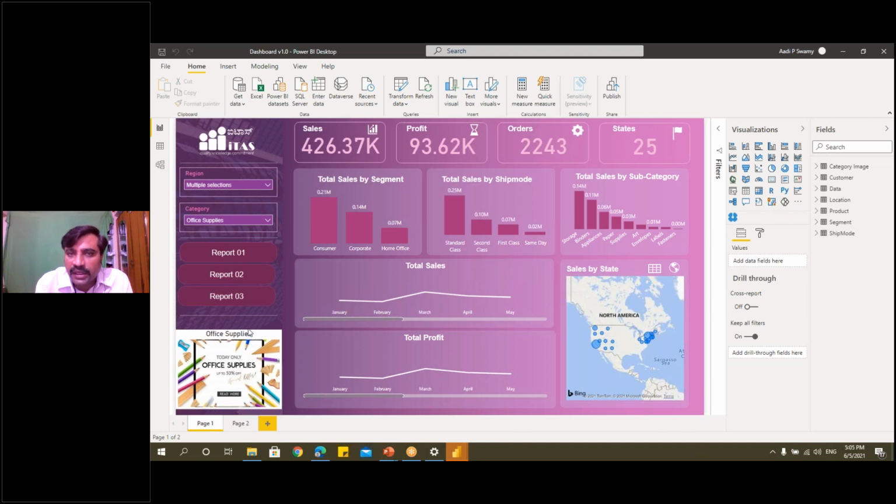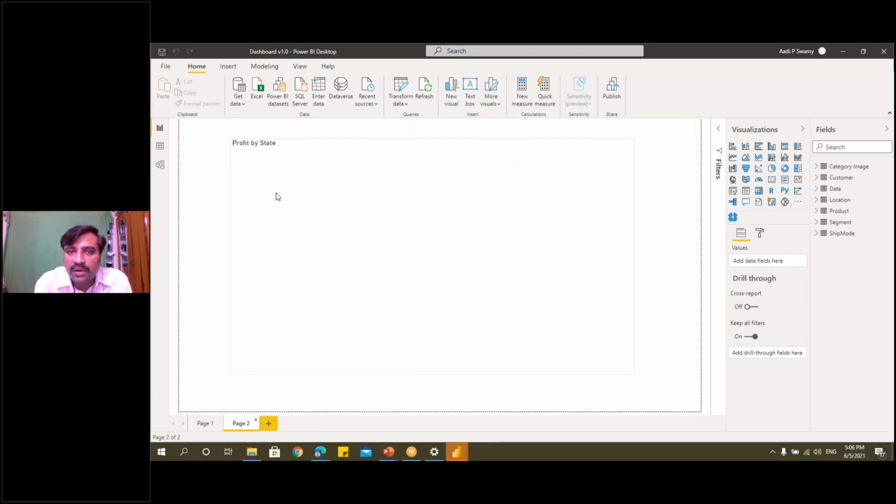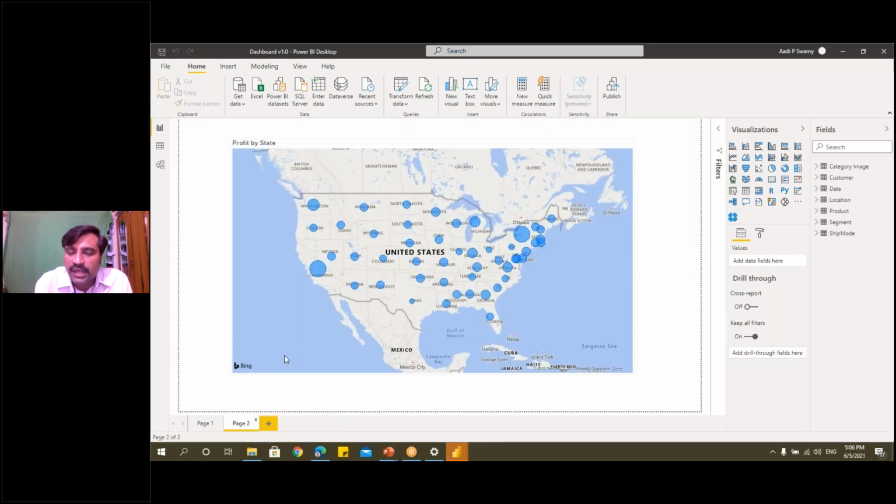I'll give you an introduction to how we can do modern visualization like this. It is very simple, guys. I'm telling you, really very simple. I will tell you how to do these kinds of dashboards. You would have seen many simple dashboards without any formatting, with a plain background. I'll tell you how to create this from scratch. We'll be doing this tomorrow.